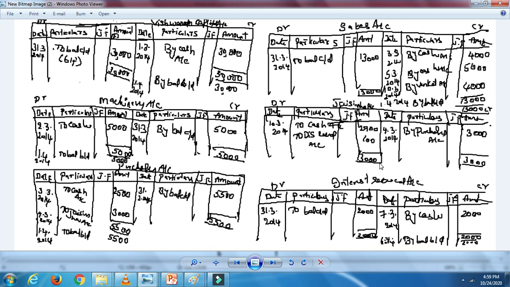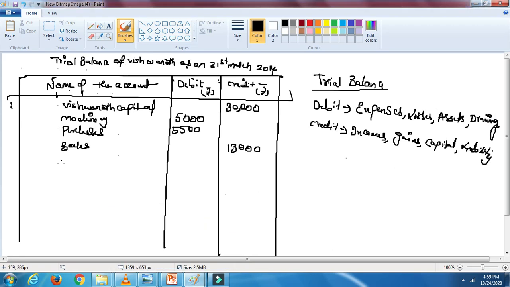If balance brought down is there, only that needs to be carried down into the trial balance from the ledger accounts. Next is interest received. The amount is coming on the credit side, 2,000, and also it's an income for you, so we are going to write interest received on the credit side, the amount is 2,000. So what's the next one?